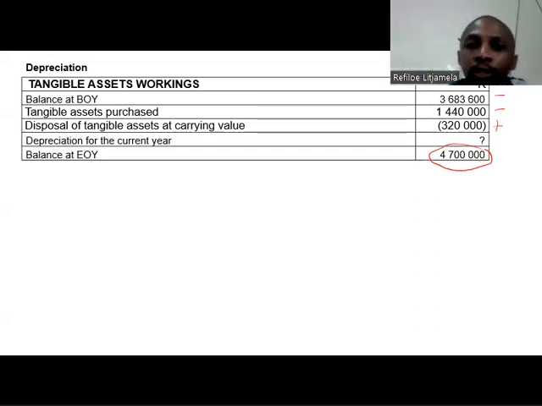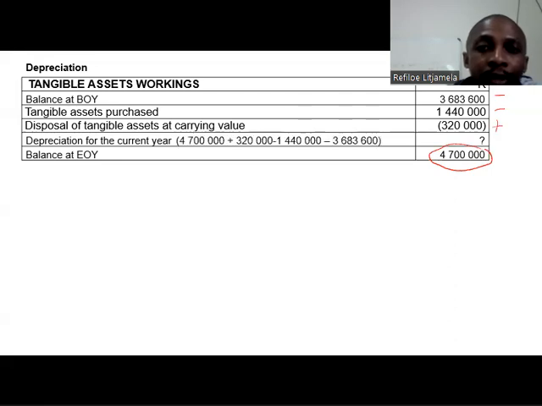And I'm going to show that to you in brackets right now. So 4,700,000 plus 320,000, and then you minus 1,440,000, and then minus 3,683,600, and that will give us our depreciation amount of 103,600. I will definitely take that to my reconciliation statement.